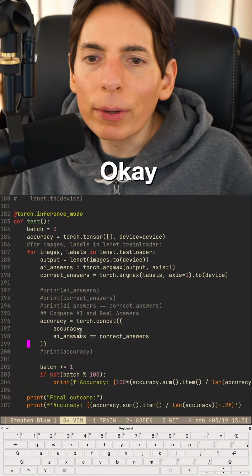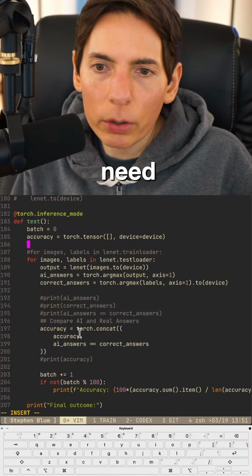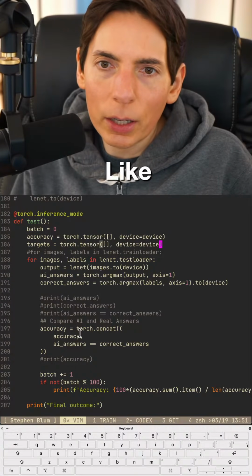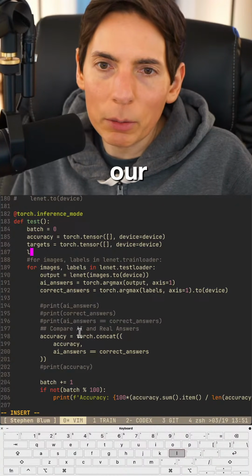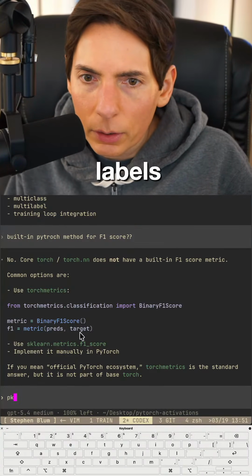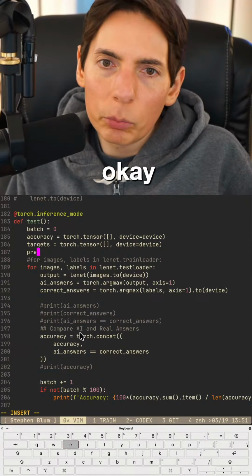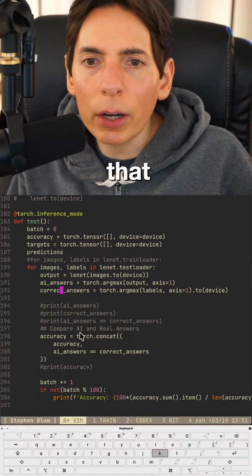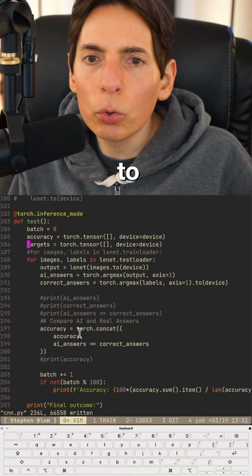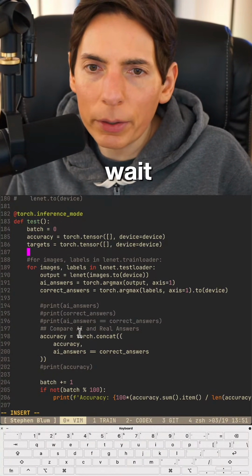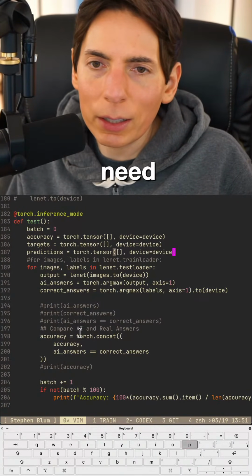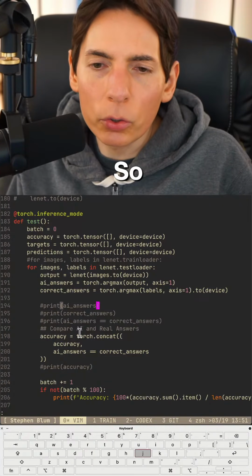Okay. Now we've got to do a couple of things here. We need our targets equals a torch tensor like this, and we're going to have our labels, although we've already made a name labels. Predictions. Oh wait, we don't need that. We have that here. We've got our output right here. So that's already done. Actually, wait, I'm wrong about that. One second. Predictions equals... because we need it concatenated. Okay. So let's do this.